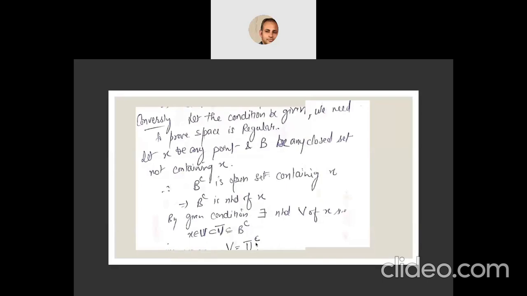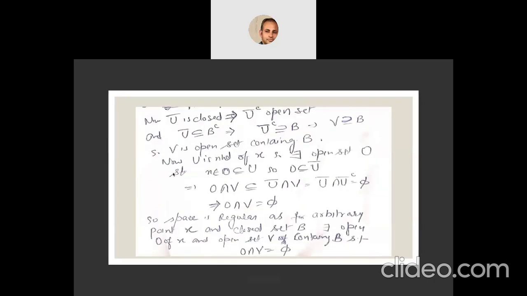Now just take U closure complement equal to V. Here U is an open set, the neighborhood of X, and U closure is a closed set and its complement will be an open set. So as U closure is a closed set, its complement is an open set, and U closure is contained in B complement. This implies U closure complement will contain B. So here U closure complement is equal to V, so V contains B. So V is an open set containing B.